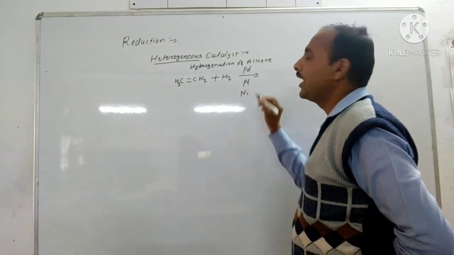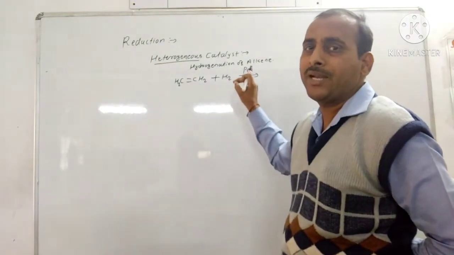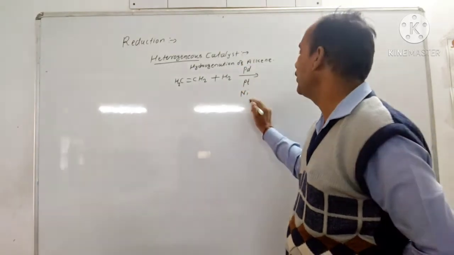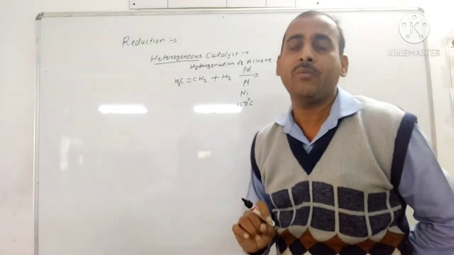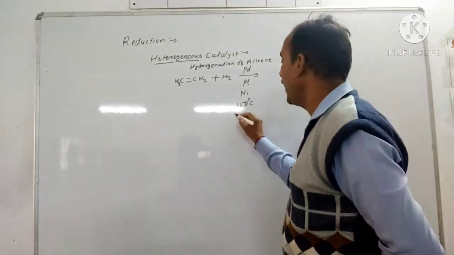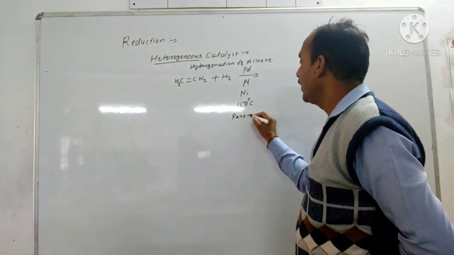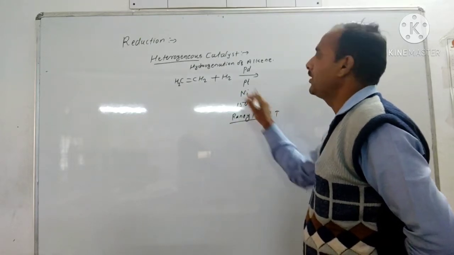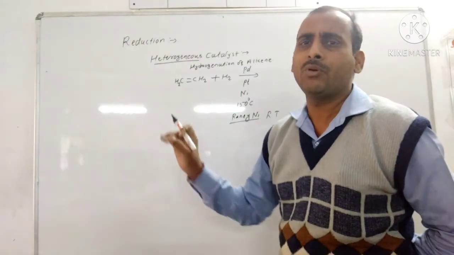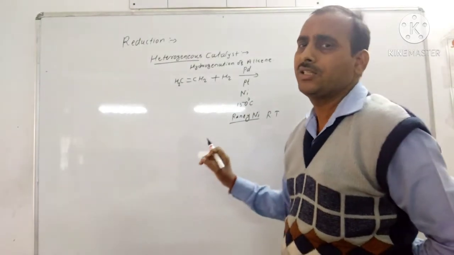Now, if platinum, palladium or nickel is used, then the temperature is 150 degrees Celsius, means at high temperatures. And if we use Raney nickel, then the reduction is carried out at room temperature, near about 45 degrees Celsius.